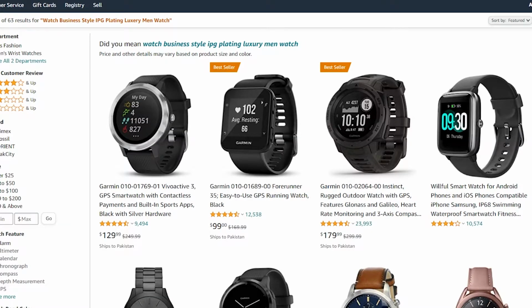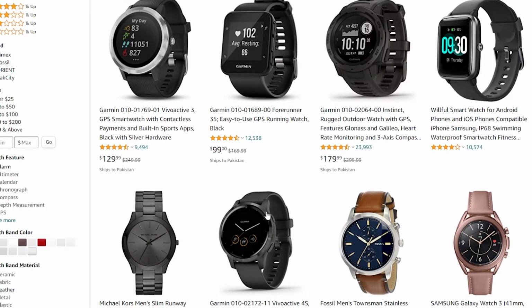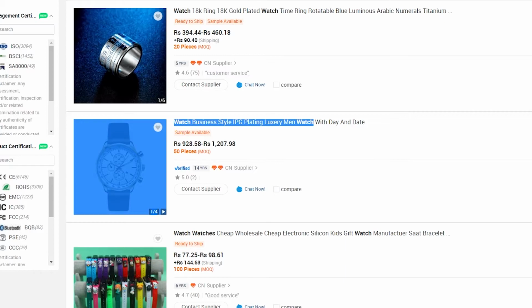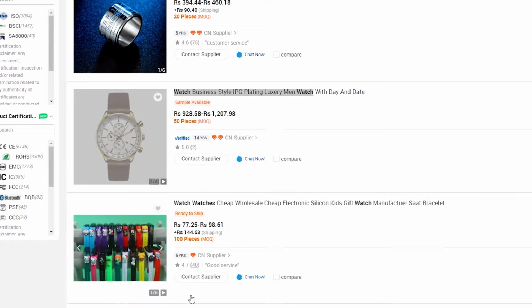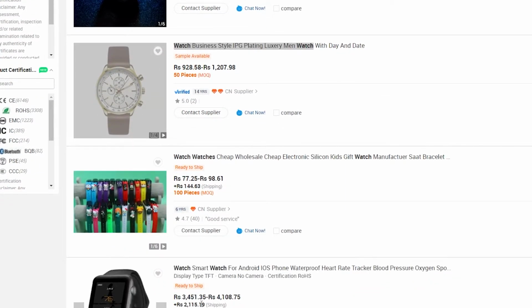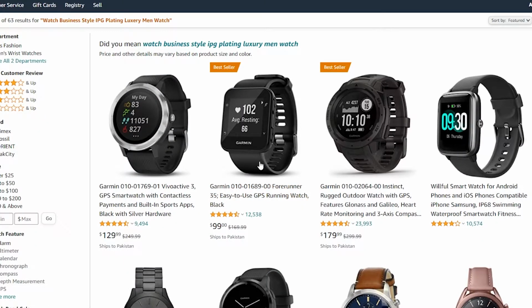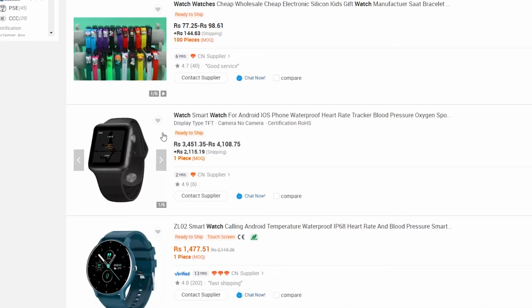And guys, these watches over here are being sold for on average $100. Guys, that is a lot of money when you compare it with Alibaba on the other hand, which is selling those very same things for 10 bucks, 15 bucks. We have this watch over here, this is basically rupees 3,400, which translates to $20. This same watch is being sold for $99 on Amazon, and people are buying it like crazy. This watch has over 12,000 reviews. And guys, you have that very same product over here being sold for just 20 bucks.